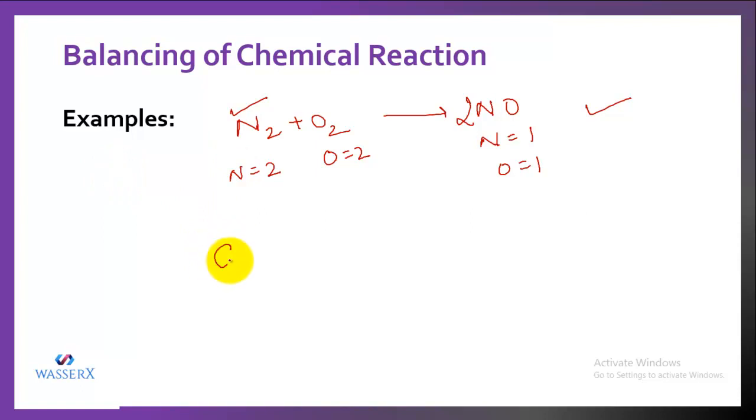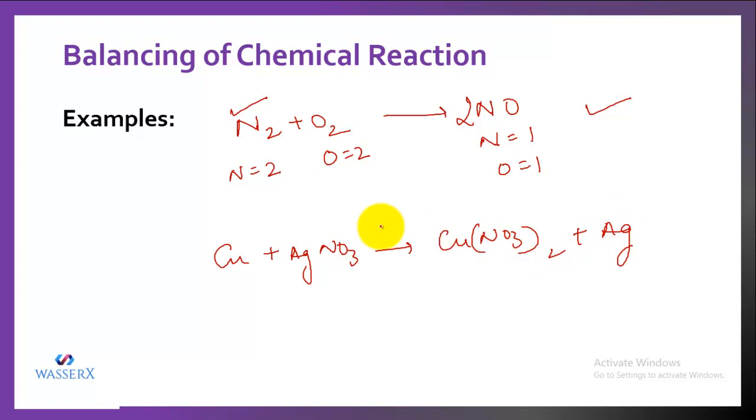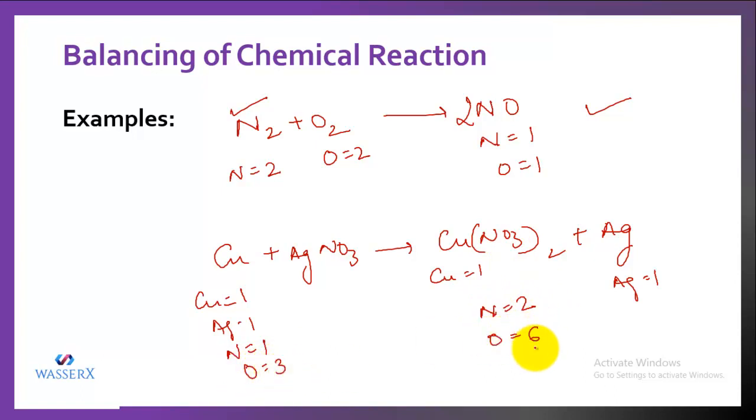Let's take an example in which copper reacts with silver nitrate to form copper nitrate and we get silver. Let's balance this reaction now. Copper is 1 on the left hand side and even on the right hand side it is 1. Silver is 1 on the left and 1 on the right. Nitrogen is 1 on the left hand side, but on the right hand side it is 2. Oxygen is 3 on the left hand side and on the right hand side it is 6. So we need to balance nitrogen and oxygen.